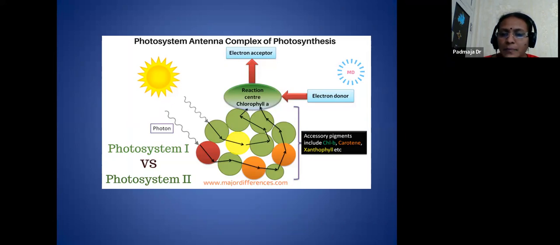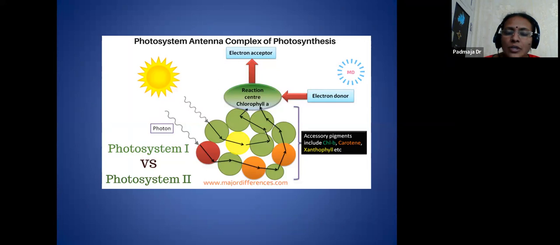In PS1, the P700 reaction center will be there. In PS2, the P680 pigment center will be there, and these are surrounded by a number of accessory pigments like chlorophyll b, carotenoids, and xanthophylls. So they are also called shield pigments. They are protecting the reaction center from direct sunlight.